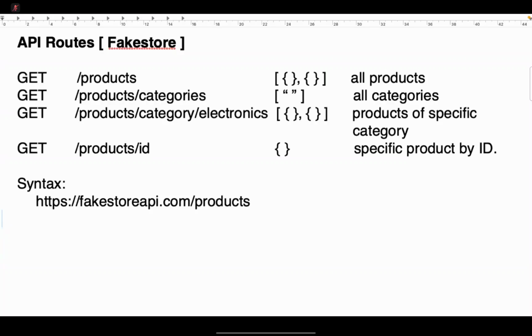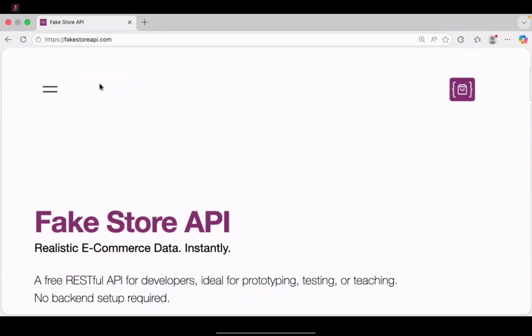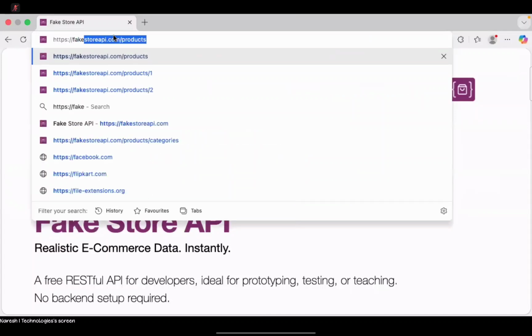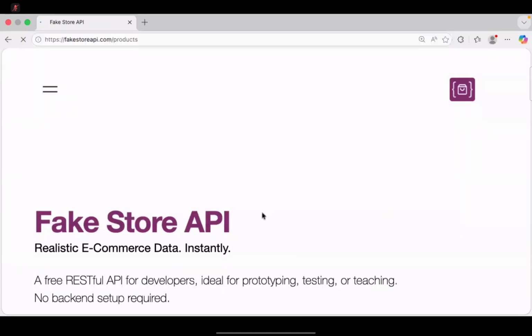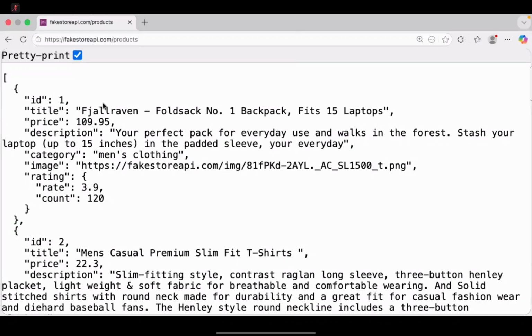Let's first check how this data is coming, then we will learn how to create a presentation for it. We will make a request to https colon double slash fakestoreapi slash products. You can see it returns data like this. You can select pretty print and it will show the data this way.